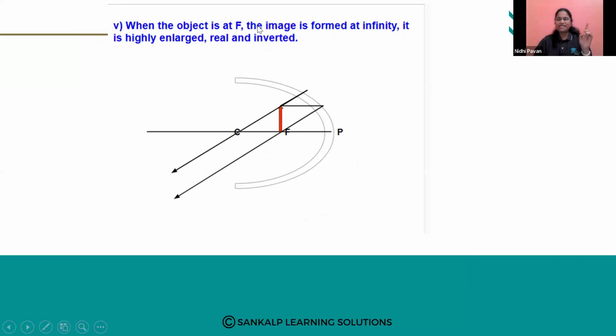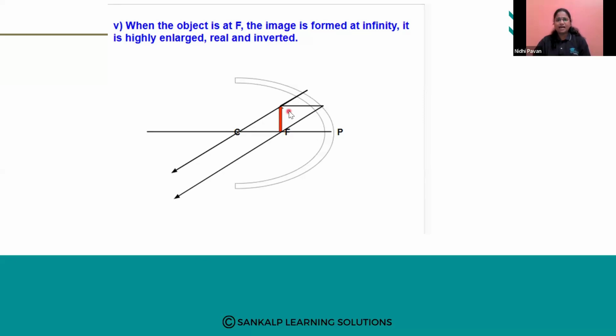Then, next we have when the object is at F. First we placed it at infinite distance, then beyond C, then at C, then between C and F. Now we are placing the object at F, that is, at the focus itself.